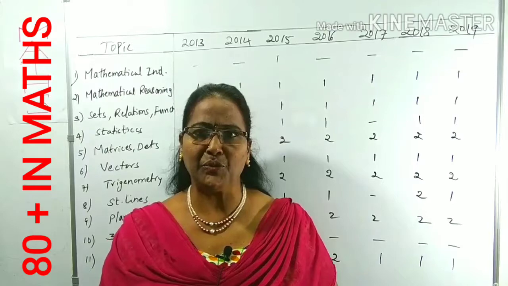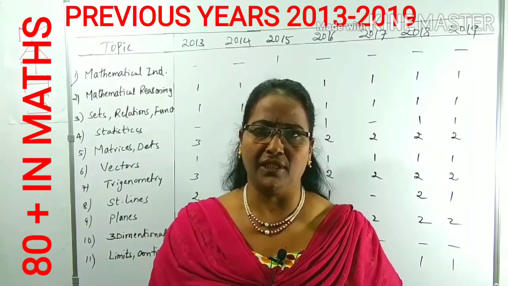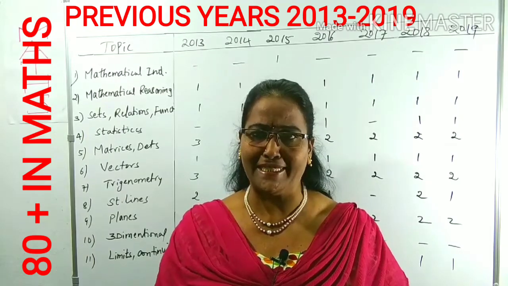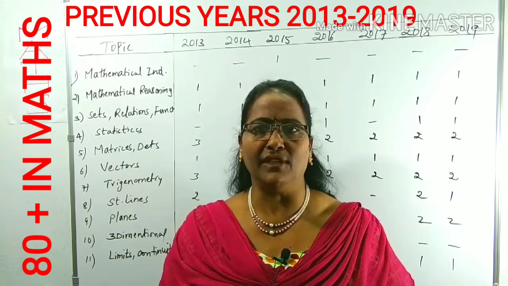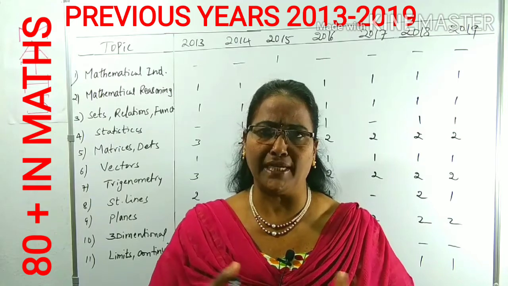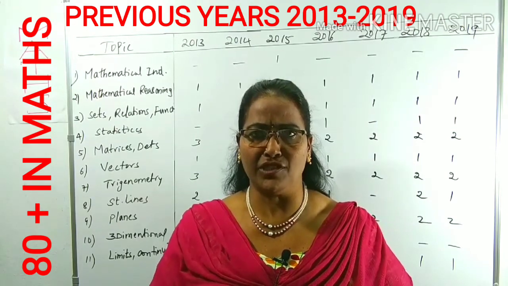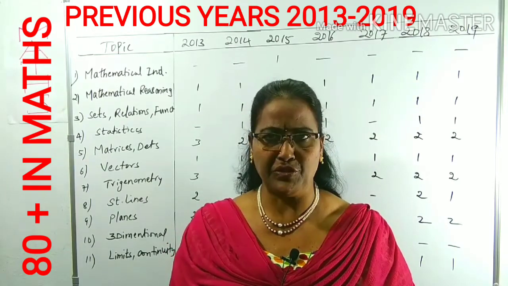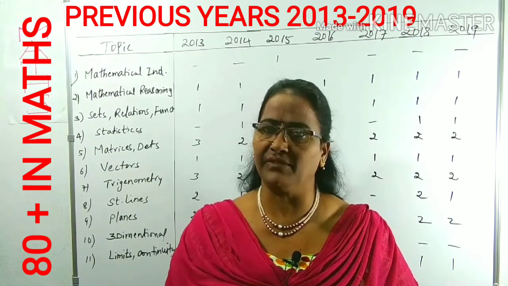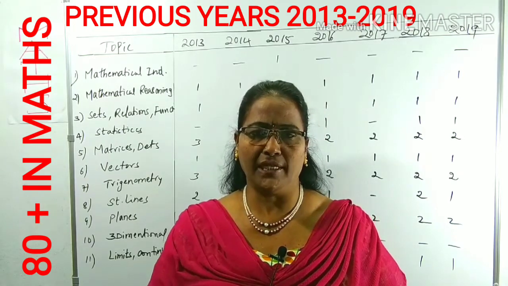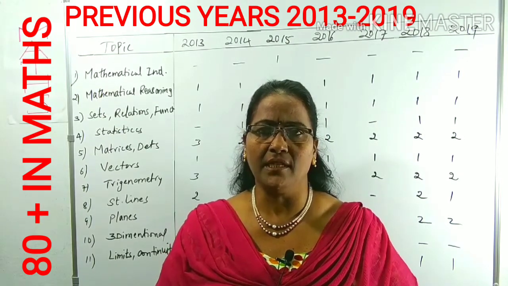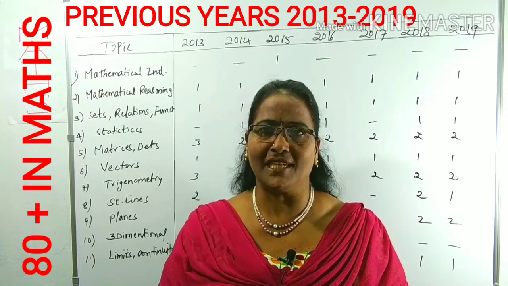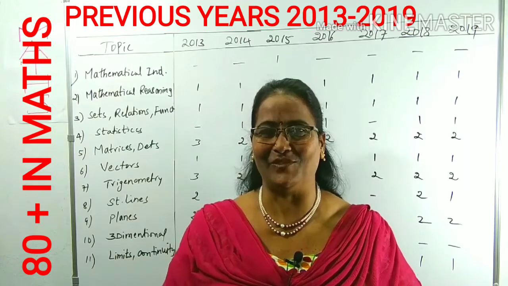First of all, you have to know the analysis of the questions, meaning chapters from 2013 to 2019. 2020 I will give later, because for 2013 to 2019 each subject has 30 questions, but in 2020 there will be 25 questions only. For that I will discuss after finishing this one. First of all, 30 questions in total in maths. So what are the topics in 2013 to 2019? You have to look at them one by one.